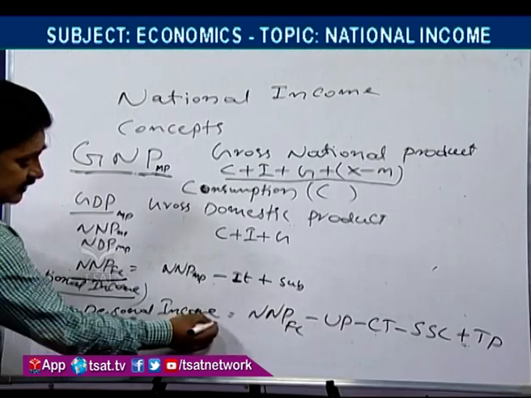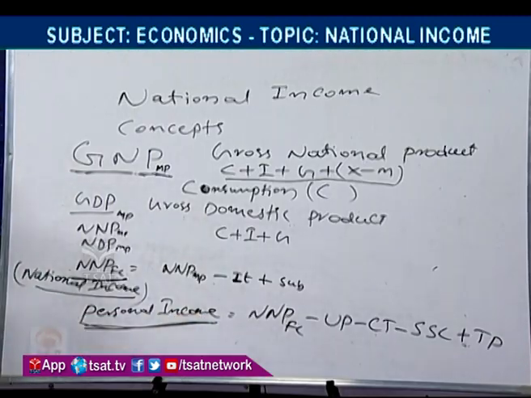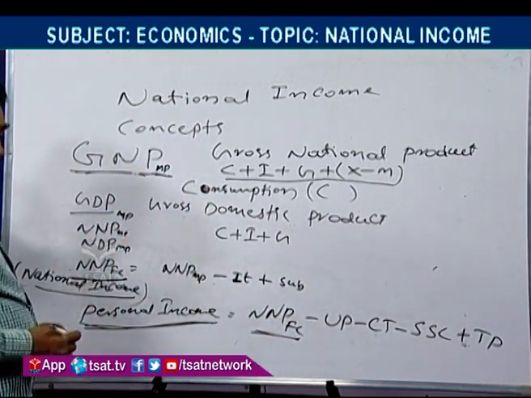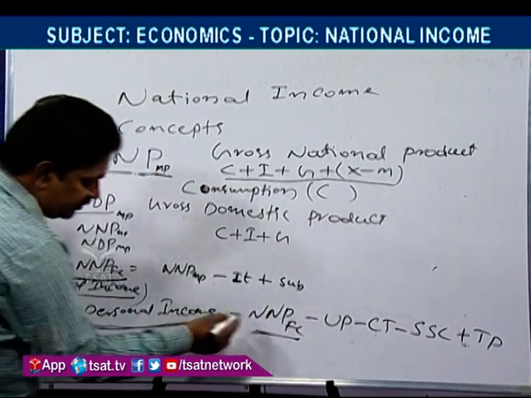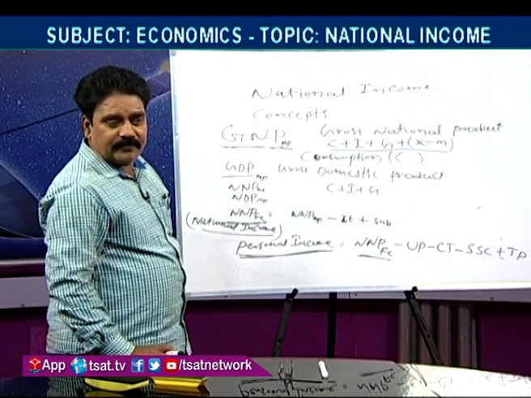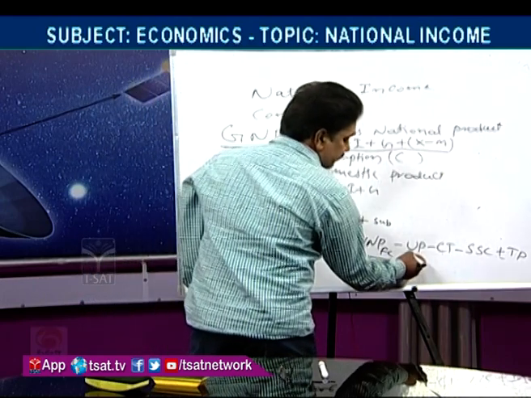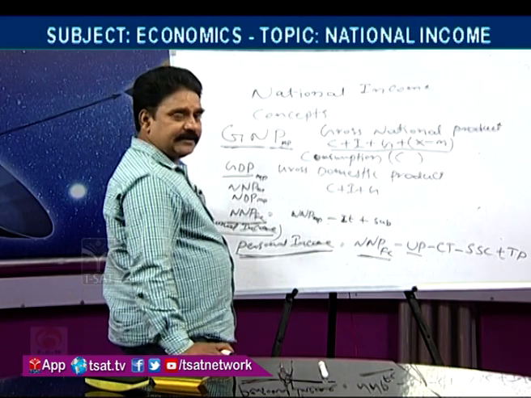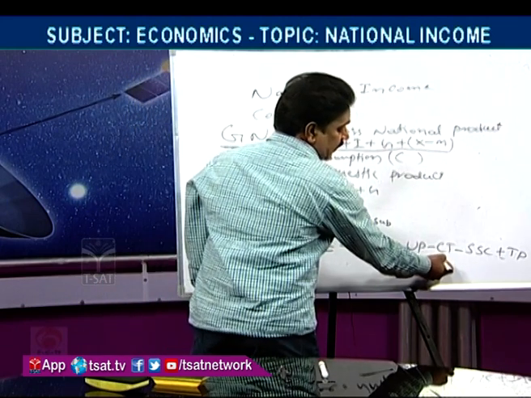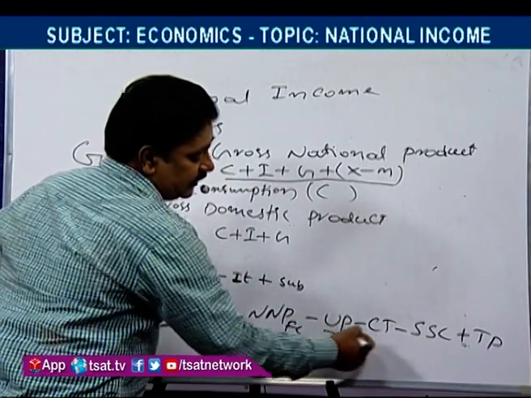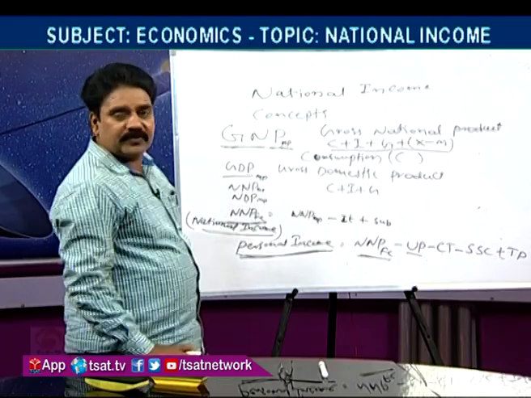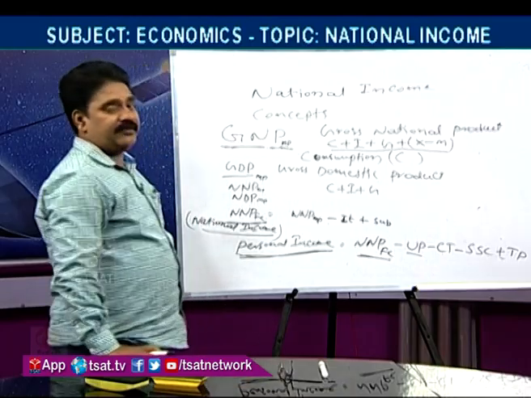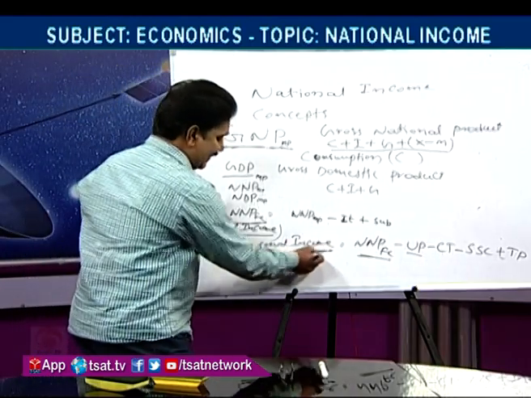That means persons receive this income from NNP at factor cost. This is the national income. From national income, not all of it is received by all persons. Some part of the national income is kept under the heading of undistributed profits by corporates, corporate taxes and social security contributions. All these will be deducted from the national income and transfer payments added to this NNP at factor cost, then we will get personal income.